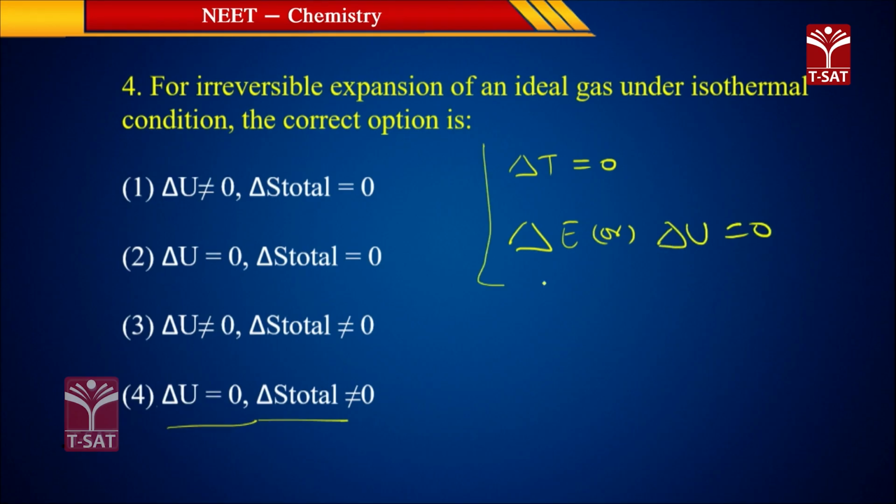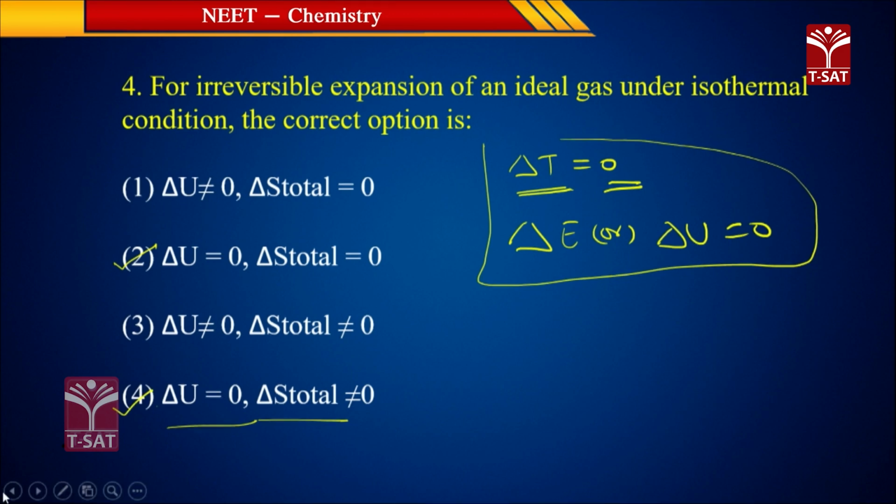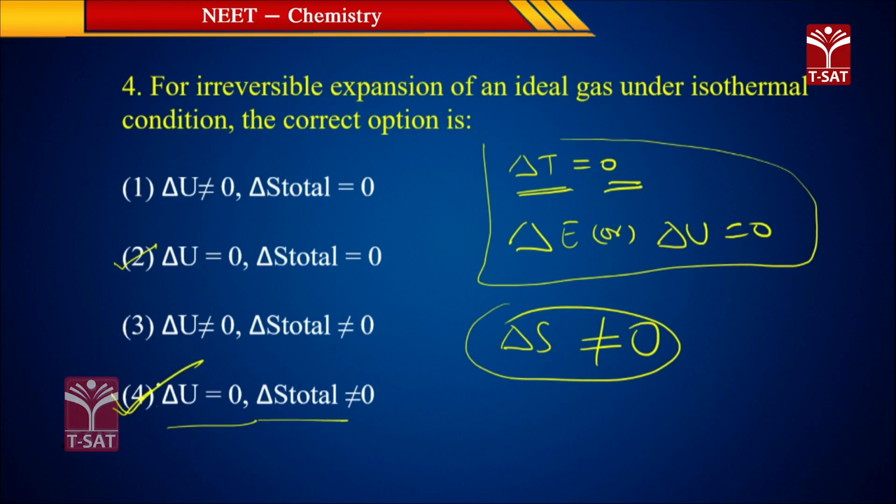Delta T is equal to 0, so delta U is equal to 0, because change in the temperature is 0, which means change in internal energy is also 0. So delta U is equal to 0, you have option 2 and option 4. But it is an irreversible process, and for an irreversible process, delta S is not equal to 0. If it is a reversible process, delta S is equal to 0. But irreversible process means delta S not equal to 0. That is option 4.